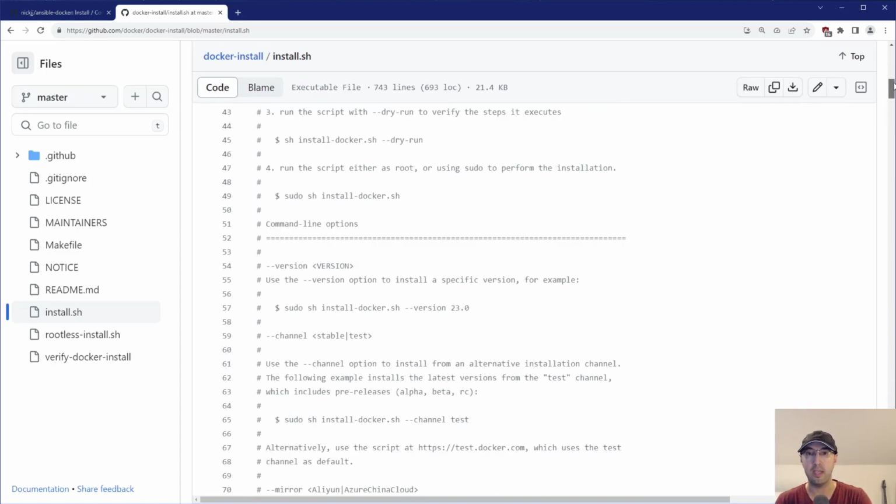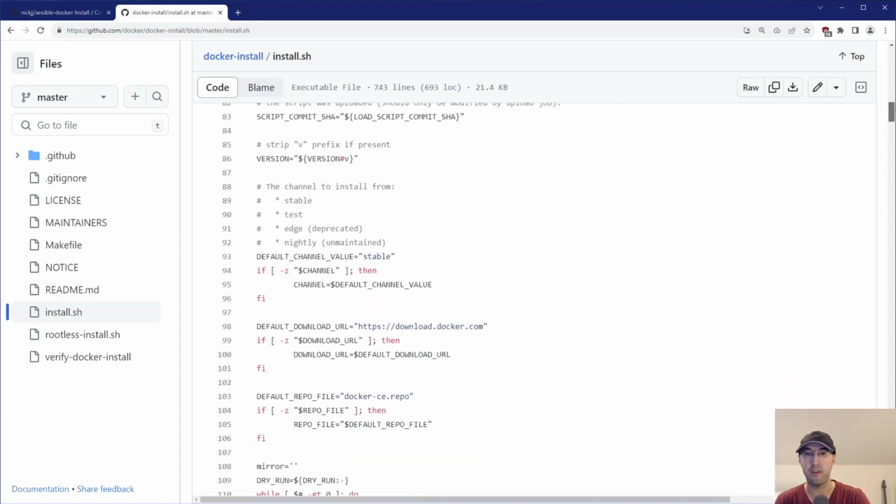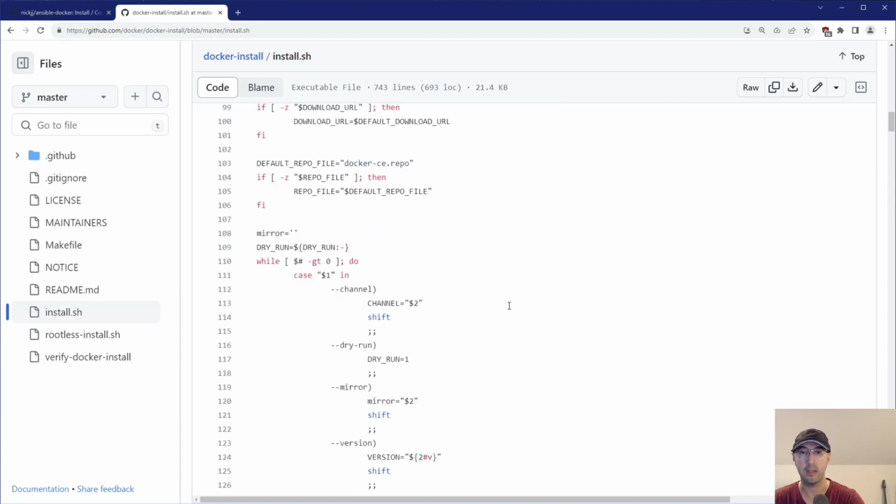But what I did do is go through this a little bit, just looking for references to channels that Docker has. And in this case, there is a comment that goes through the different available channels. So we have stable, test, and then there used to be Edge, and there used to be Nightly. And Edge over here is marked as deprecated, whereas Nightly is marked as unmaintained. So when going through the script, the first question I had in my mind was, what's the difference between deprecated and unmaintained? So then I just started searching the script for instances of the word Nightly.